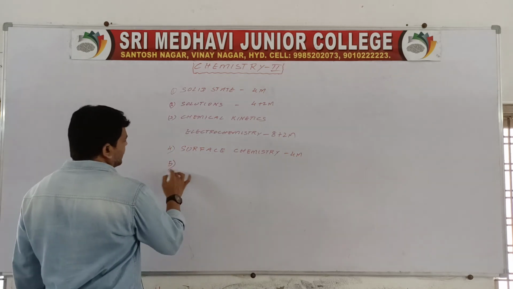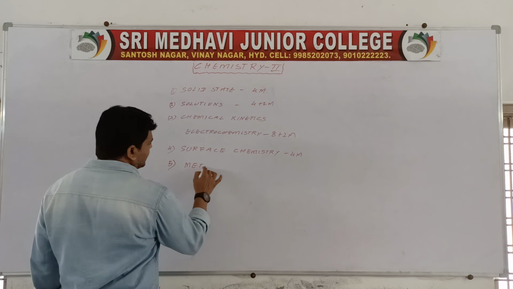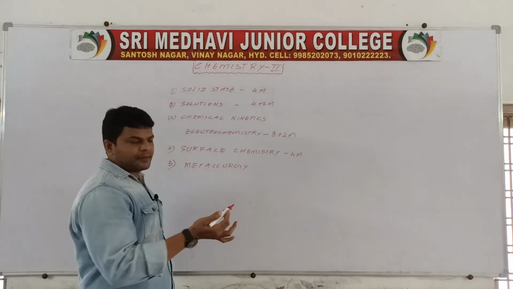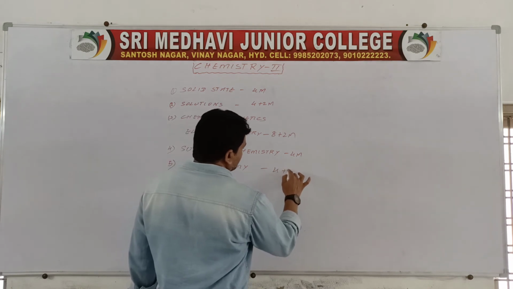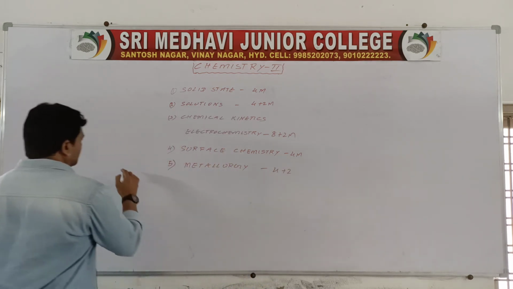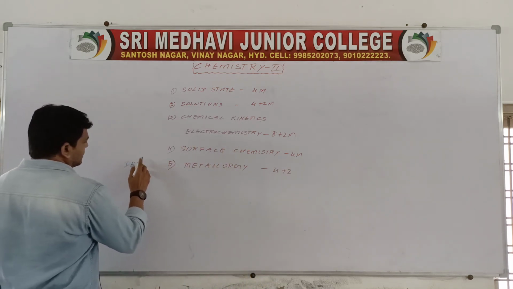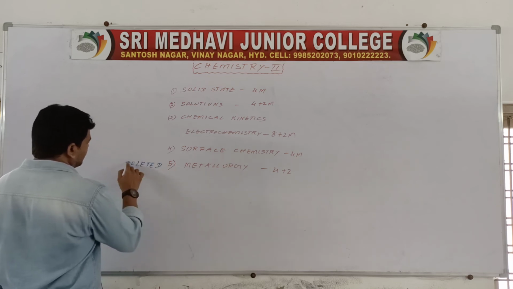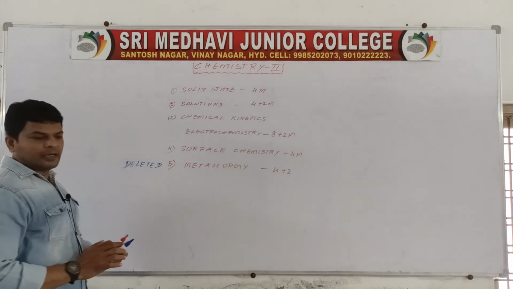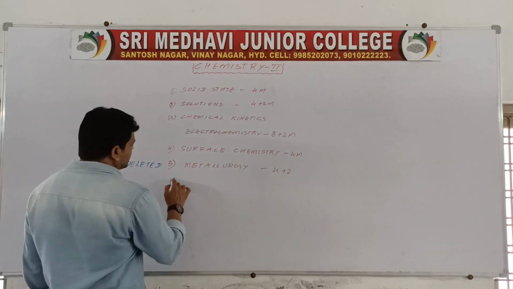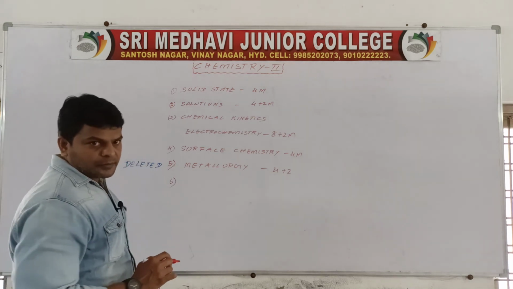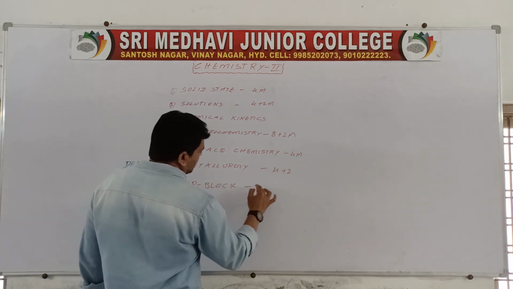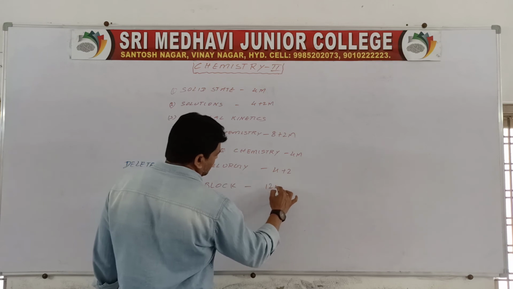Then the fifth chapter is metallurgy. It is a deleted syllabus, already discussed, so you don't read this chapter for IP. It is 4 plus 2, but it is a deleted chapter. This year it is a 30% deleted syllabus. Next, the sixth chapter, P block, is a 12 marks chapter.